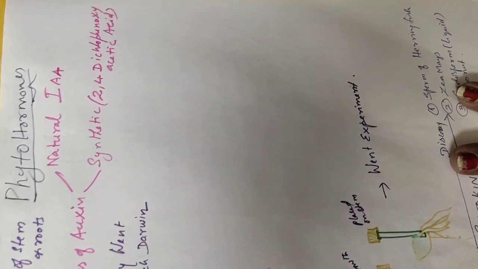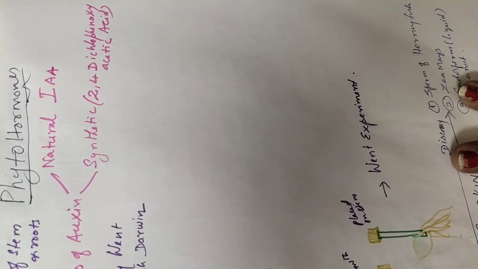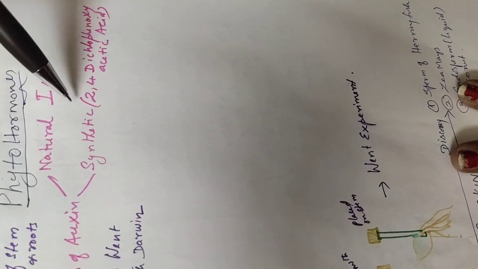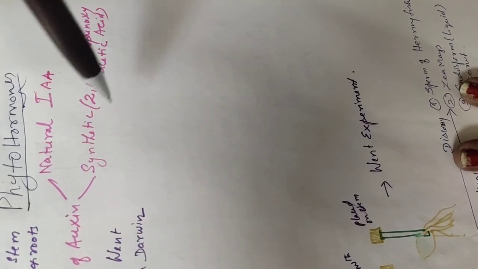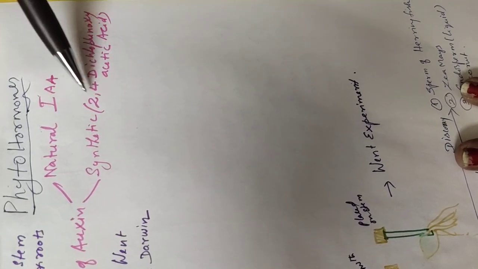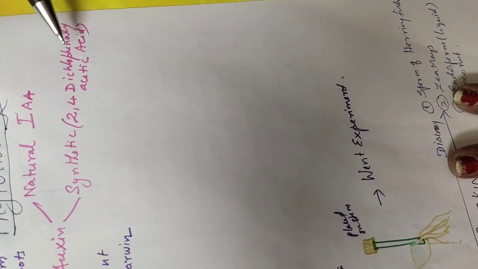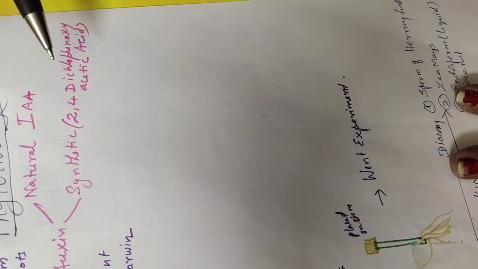Nowadays, as we know that auxins have a very big role in promoting the growth in plants, we are synthesizing this auxin in an artificial condition and thus we are producing synthetic auxins. Example is 2,4-dichlorophenoxyacetic acid. 2,4-D is the short form for this.